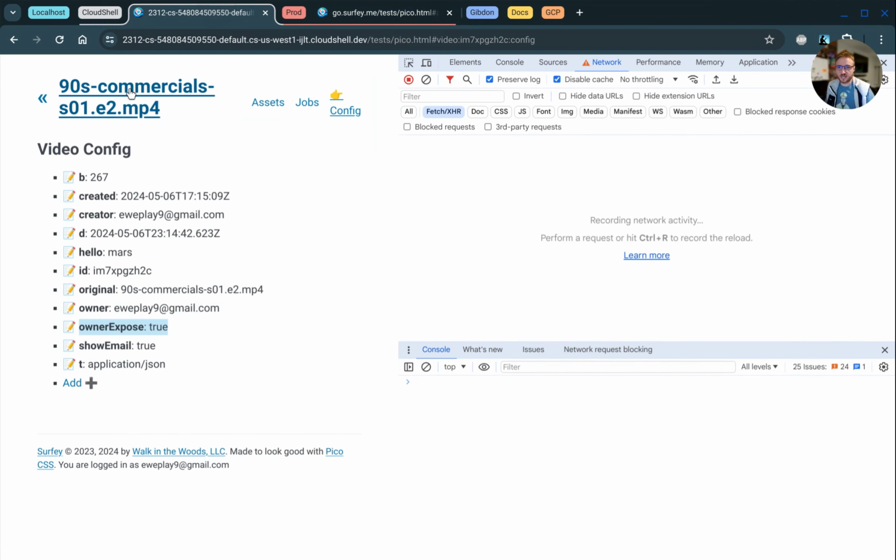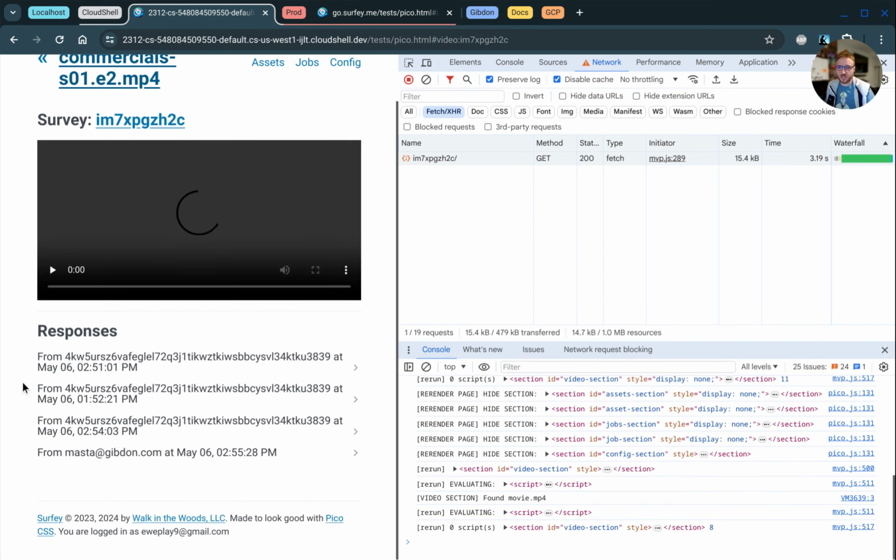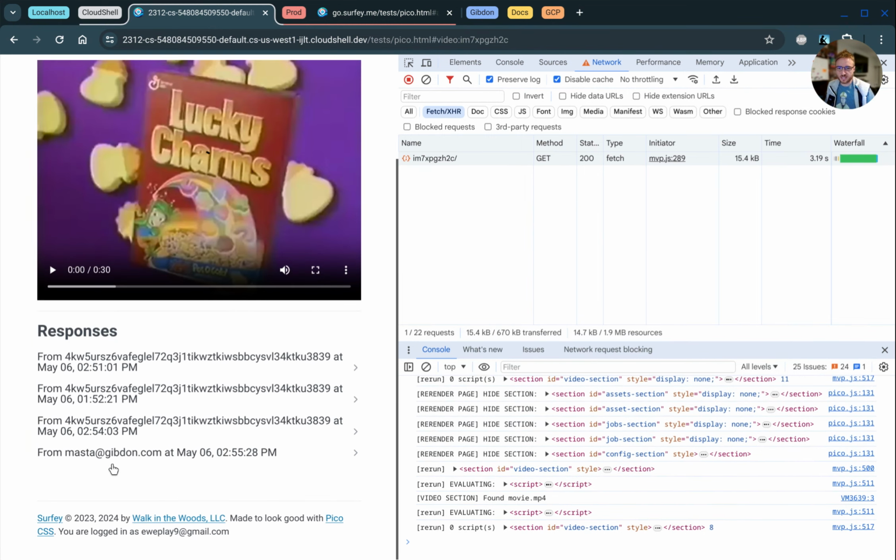And you can see that now when you go to a video in the MVP, it will show you all the responses, and if the respondent has elected to show their email address, then it will show up, otherwise it's hidden. But because it's a hash, you can also correlate multiple responses to the same respondent, even though it's not exposing their private information.